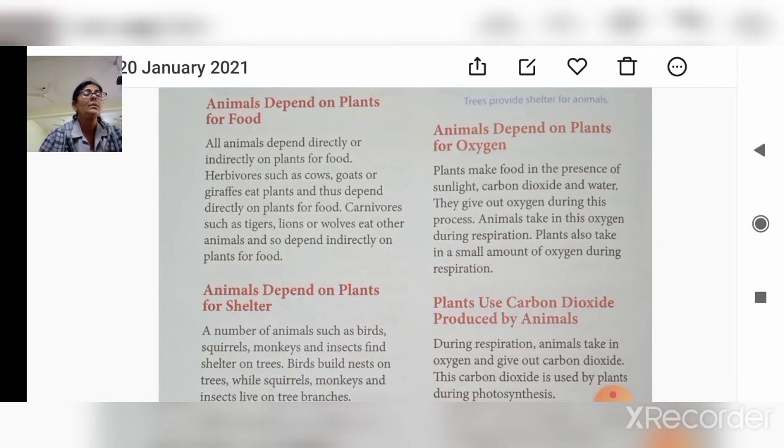Animals such as butterflies and honeybees help plants to reproduce by pollinating flowers. Many varieties of plants grow over a large area because birds and animals eat their fleshy fruits and scatter their seeds. They carry seeds on their feet. The seeds get stuck in their feet and are carried away. That is known as seed dispersal, right? And in this way plants depend on animals.